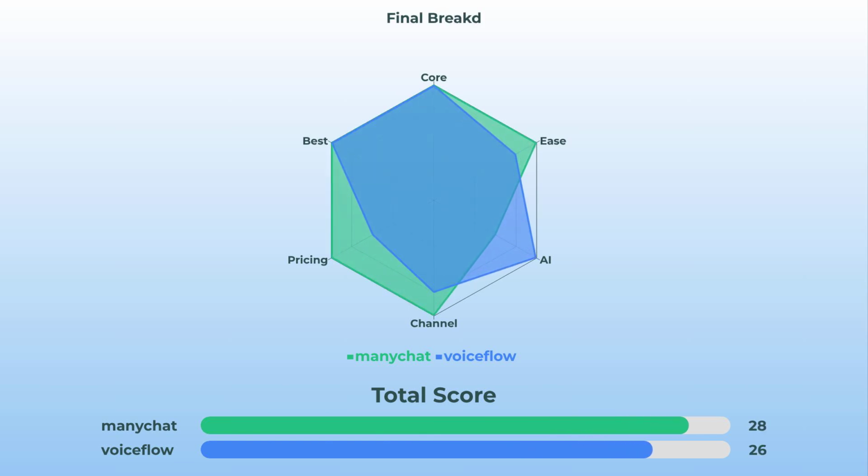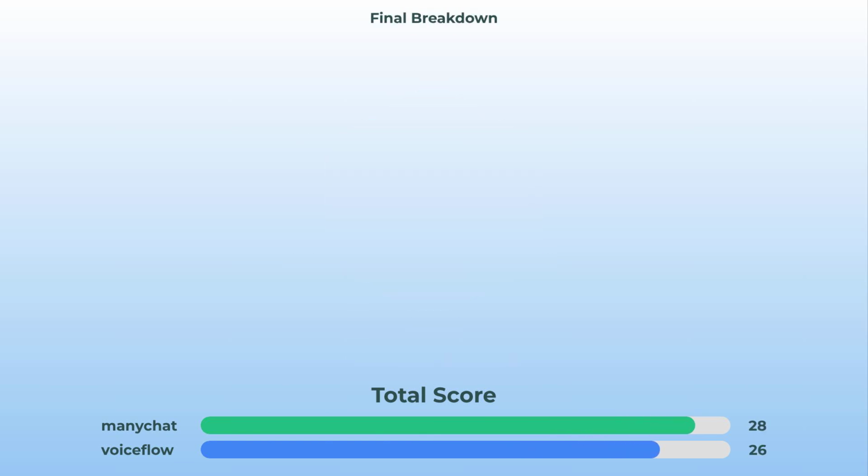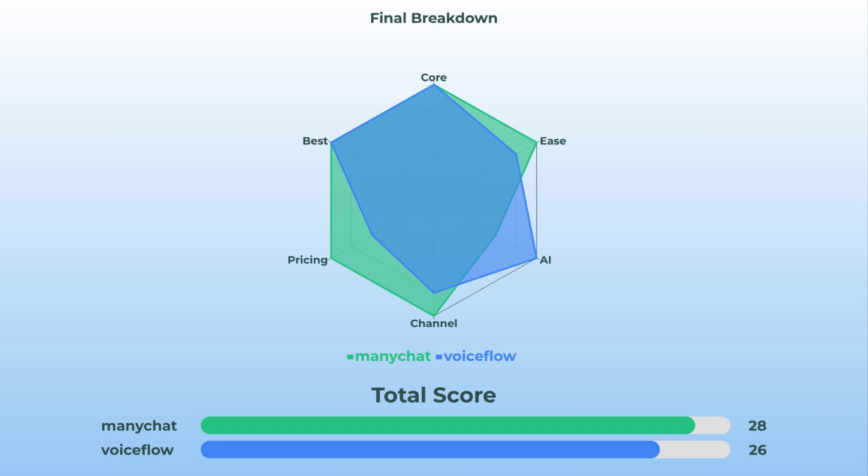So, if we look at the radar of strengths, ManyChat is blasting forward in ease of use, pricing, and channel support, while Voiceflow just rules on AI features and advanced multi-channel stuff. You can really see where each stacks up.